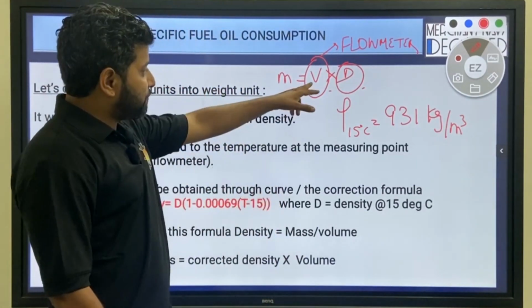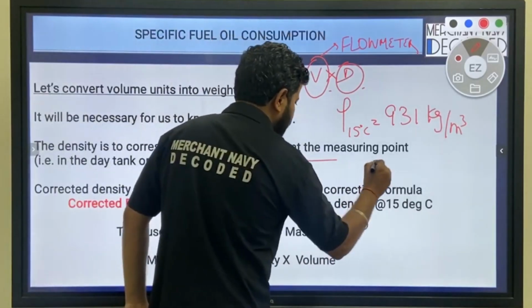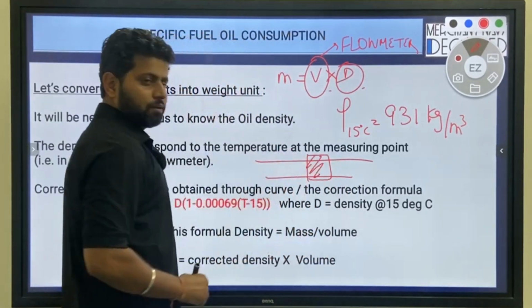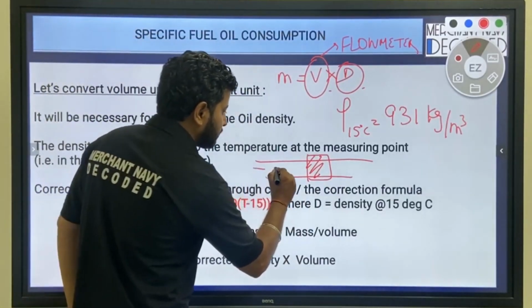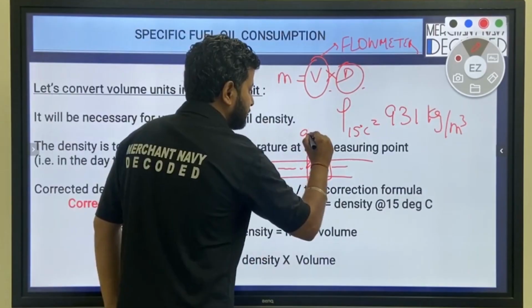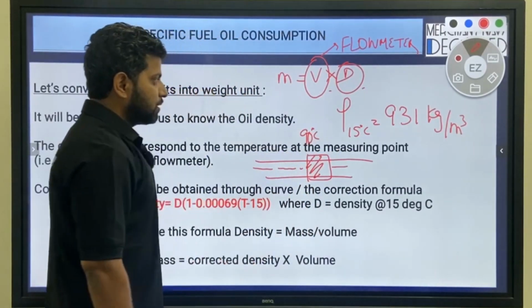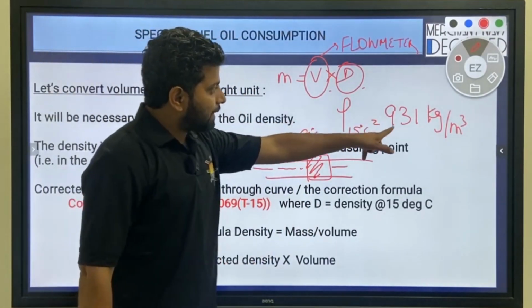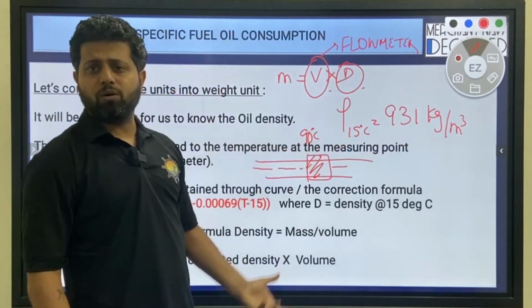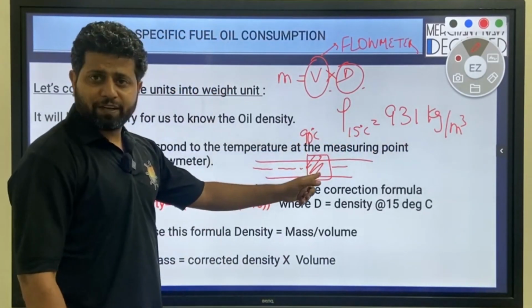So say this was a pipeline, there is a flow meter fitted over here and the oil is going through, but the temperature of this oil is, say, 90 degrees centigrade. Will the density be the same, 931 kilogram per meter cube as at 15 degrees centigrade? No, the density over here will be different.